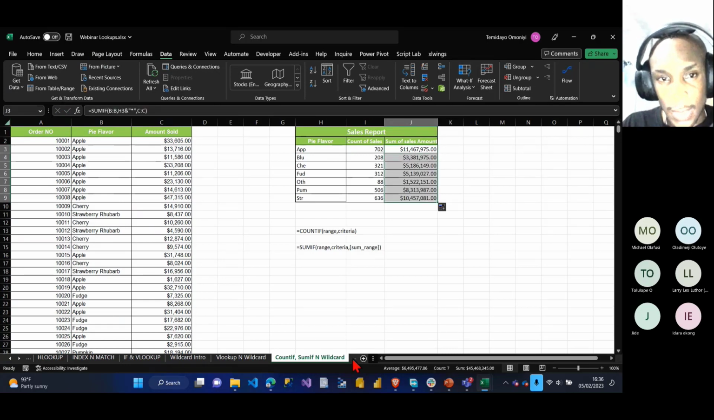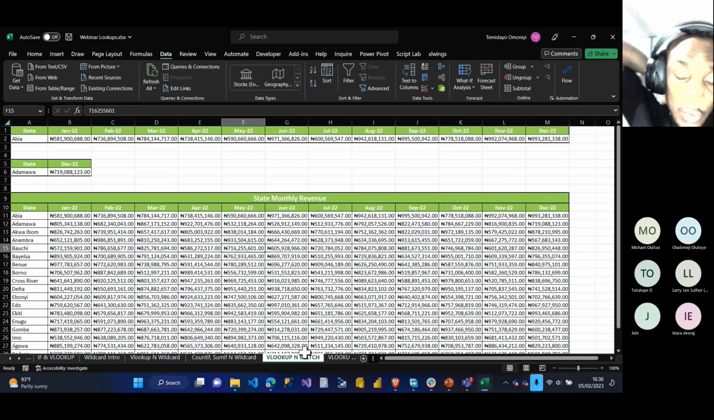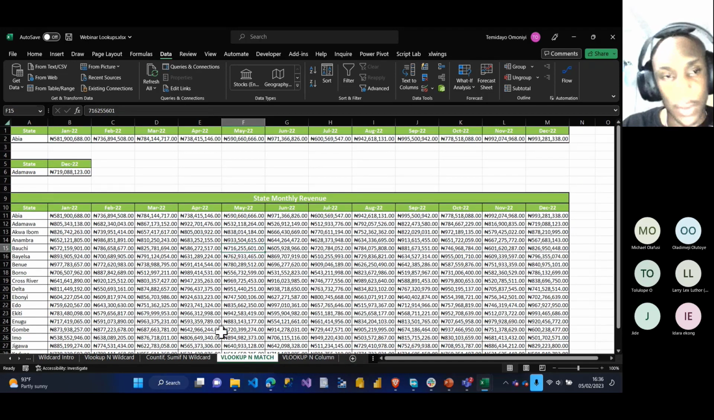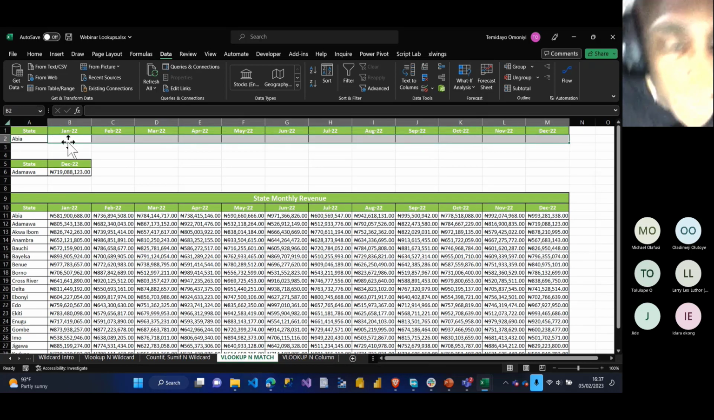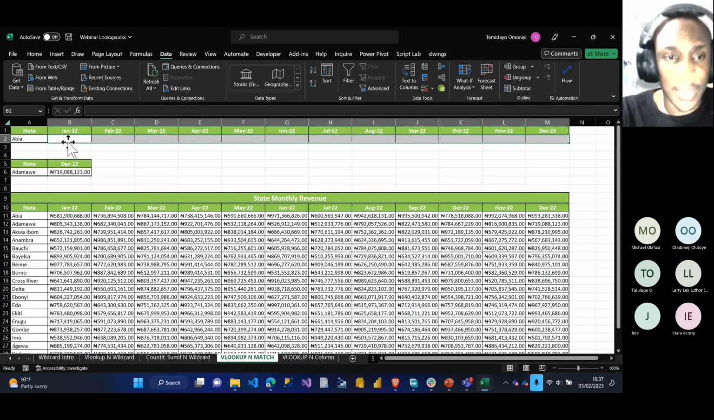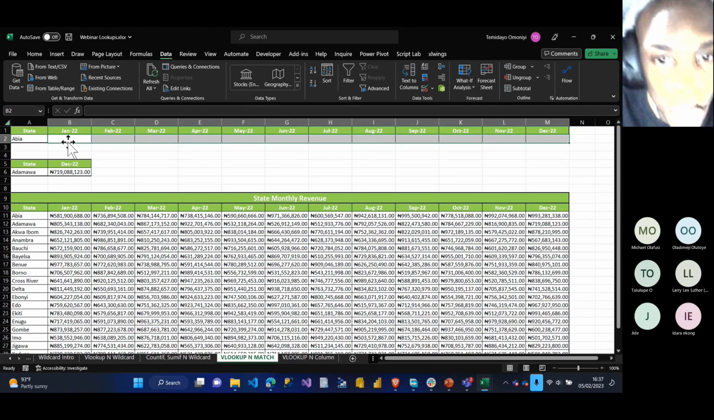If I go to the next one, you can also use VLOOKUP and MATCH. This one is actually very interesting and very fun to use. I think I have 2 more to go. I can take questions after. So if I write all of this, remember I told you how we use MATCH to get the row number and also the column number, right?